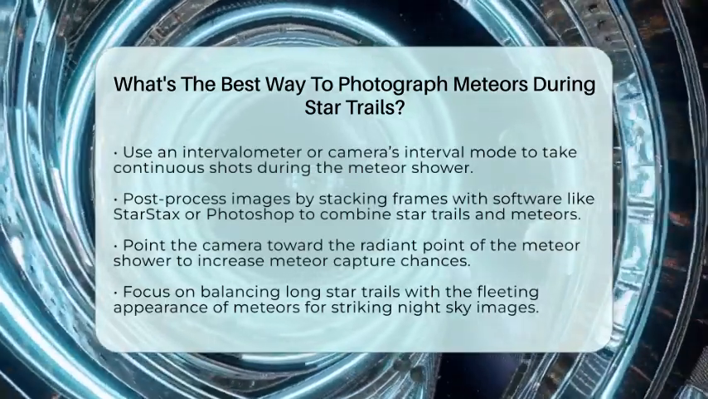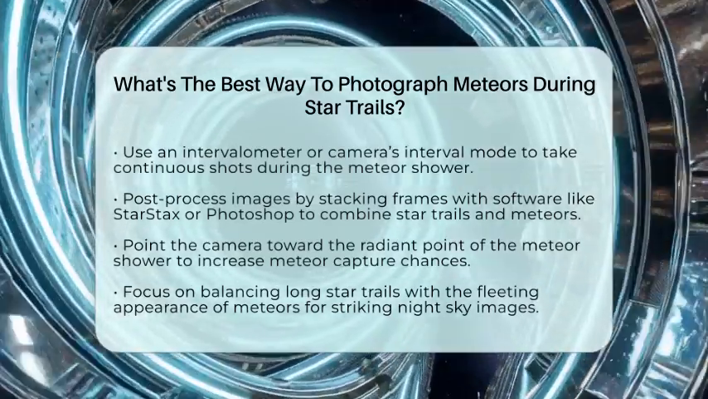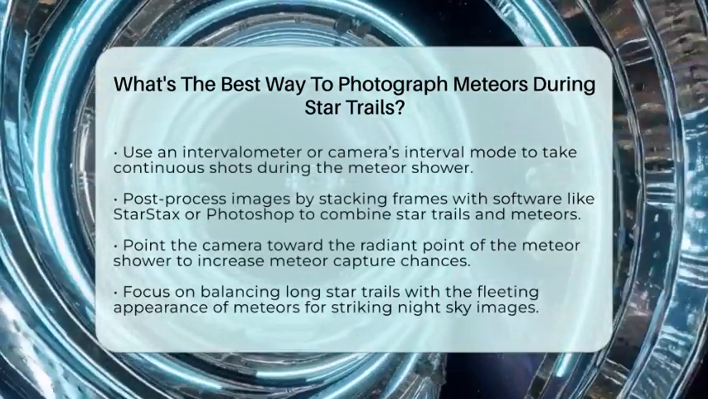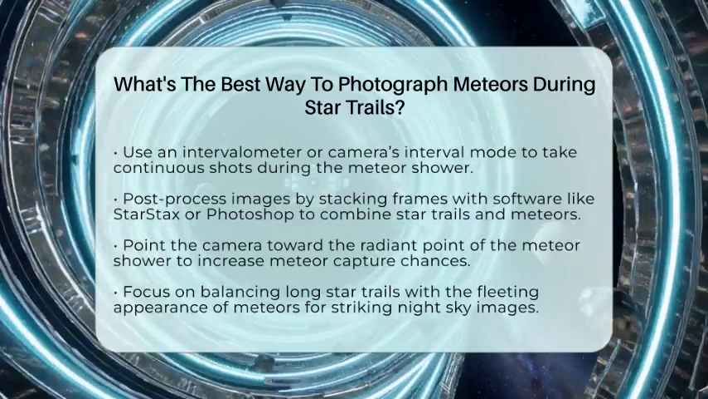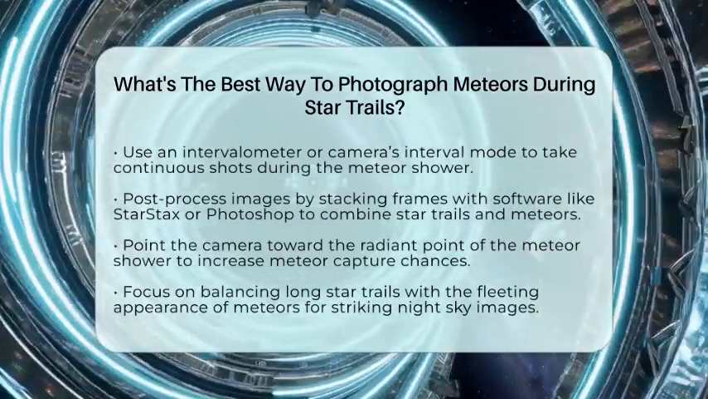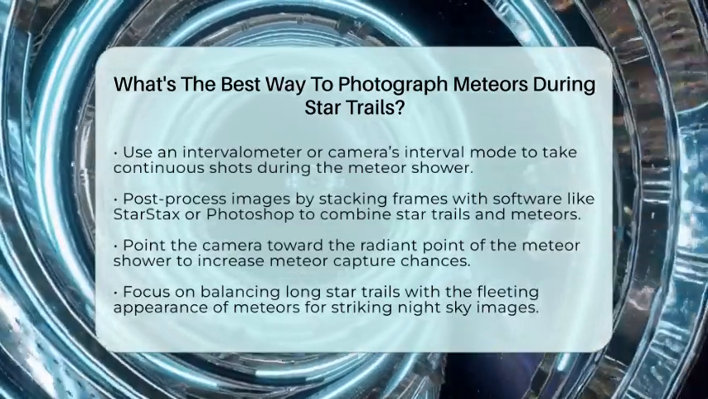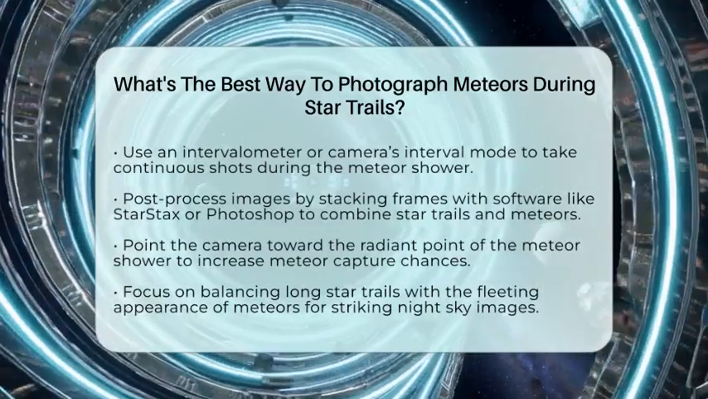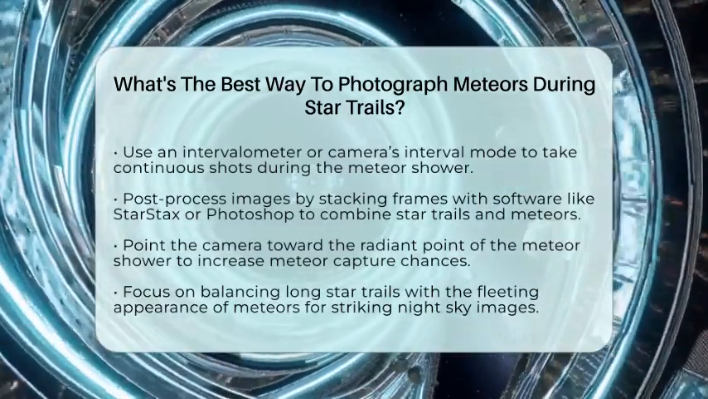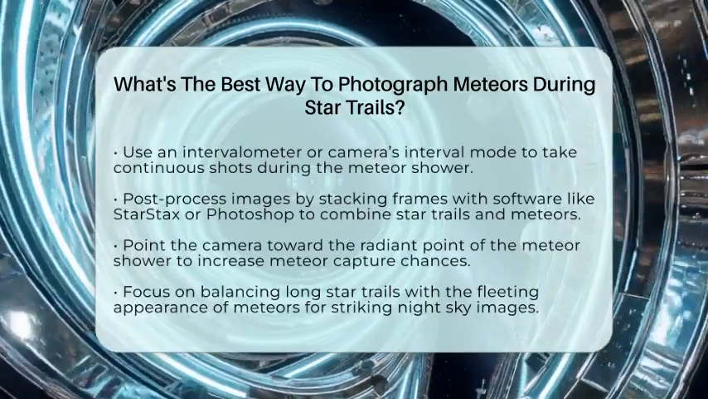To sum up, pick a dark, moonless night in a remote location, use a wide-angle lens on a tripod, focus manually on stars, shoot wide open with 20 to 30-second exposures guided by the 25-second rule, set ISO around 1600, and shoot continuously with an intervalometer. Then, in post-processing, stack your images to combine star trails with the meteor streaks.